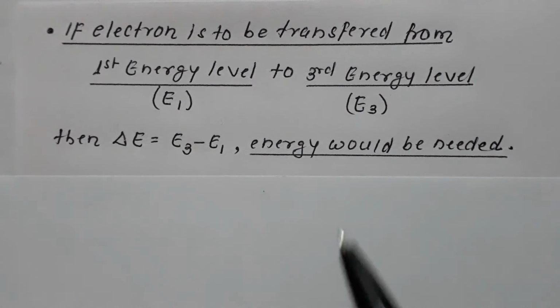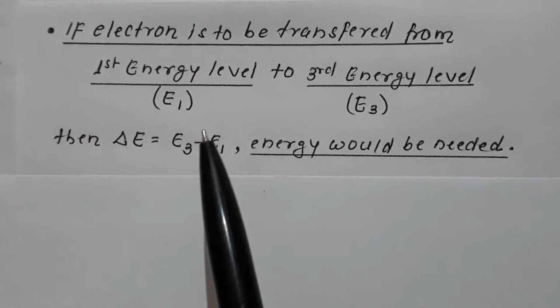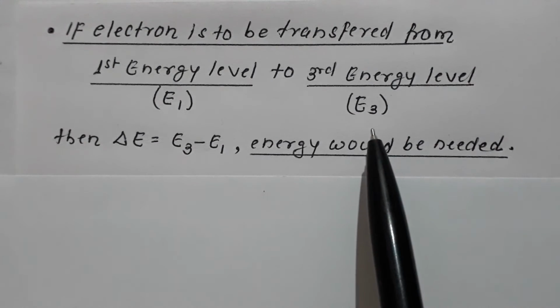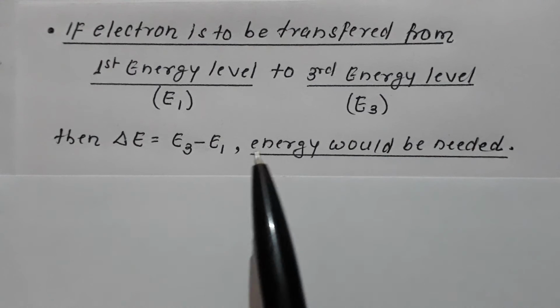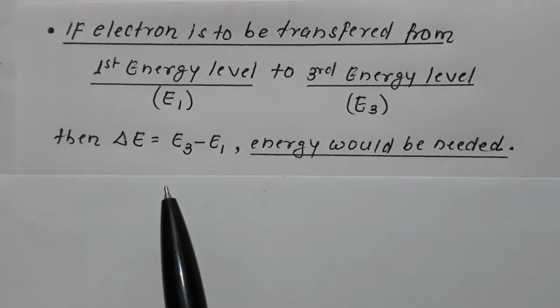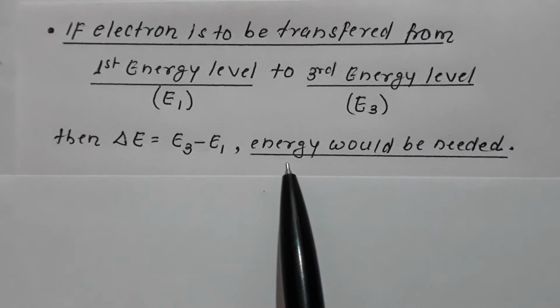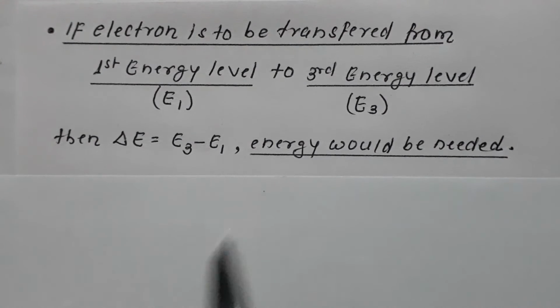Now similarly, if the electron needs to be transferred from the first orbit to the third orbit, the energy of the first orbit is E1, and that of the third orbit is E3. The difference of the two energies, that is E3 minus E1, is again delta E. This energy would be needed to transfer an electron from the first orbit to the third orbit.